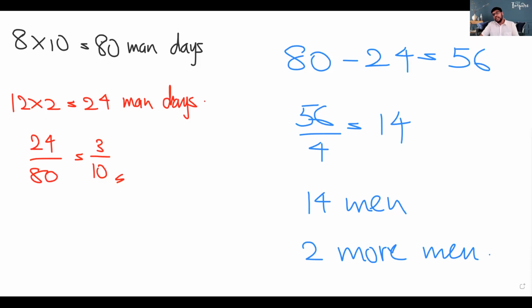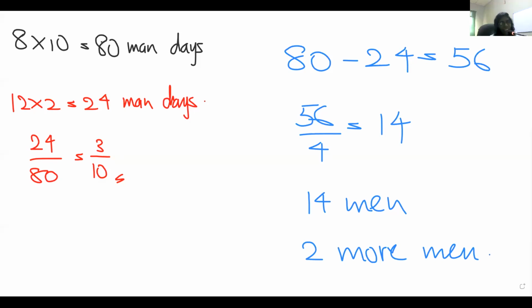So he hires 12 men for the first 2 days, right? So for the first 2 days, he hires 12 men. What is the magnitude of the task in man days? So children, man days is the number of men that you need and the number of days that you need with those men, you multiply that together. So 10 times 8 gives us 80 man days. Is that clear, children? Right?